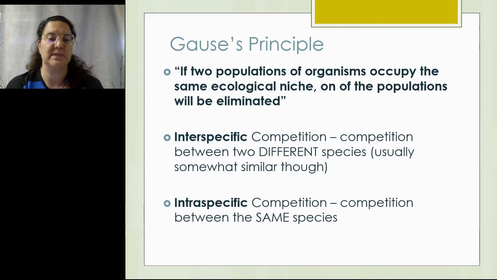So we can have interspecific competition, and this is the competition between two different species. So this would be like competition between elk and moose, or white-tailed deer and mule deer, or geese and swans for, let's say, nesting sites and food sources. Then we have intra-specific competition, and this is the competition between animals or organisms of the same species. So the competition between two different mule deer bucks for mates, or the competition between two different robins for a nesting site.